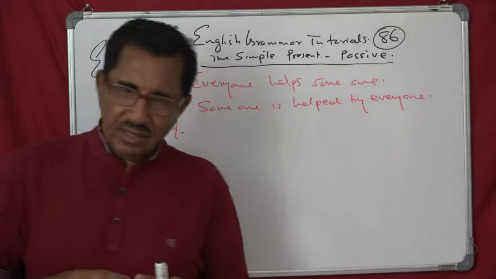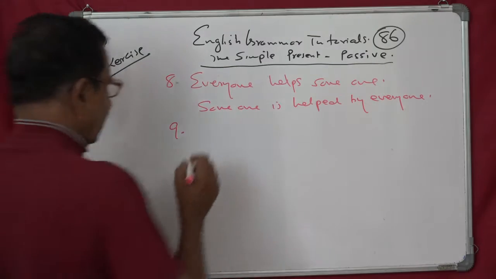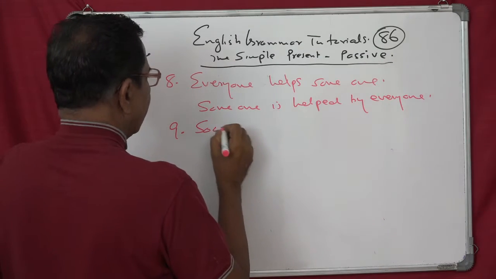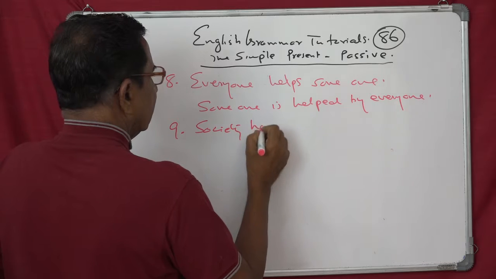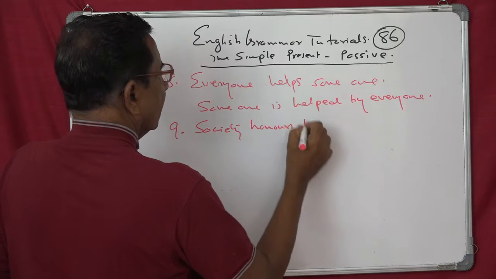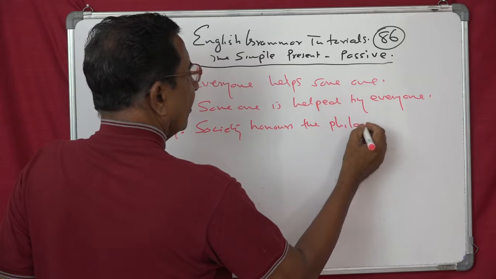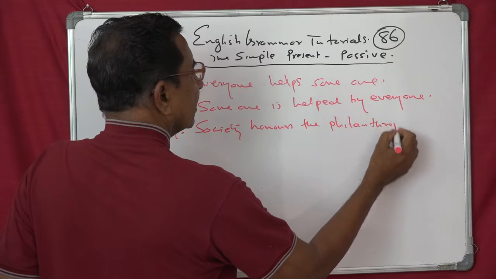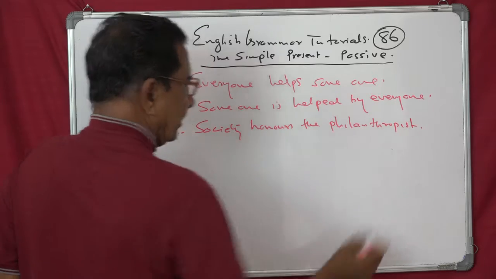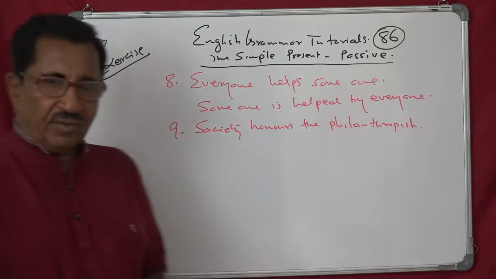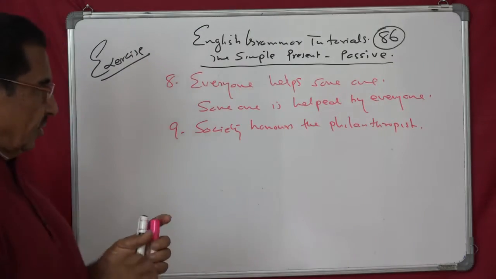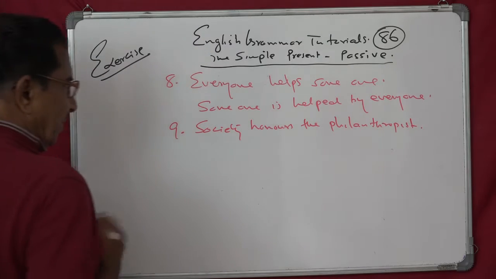The 9th one is: Society honors the philanthropist. Philanthropist means lover of men. Philanthropist means a person who does charity, works of charity. So the simple passive is this.